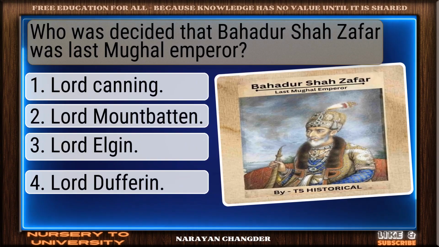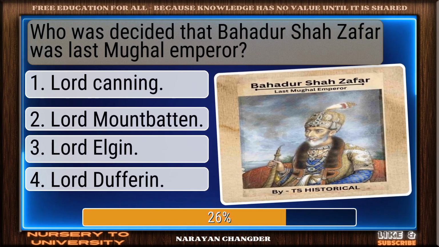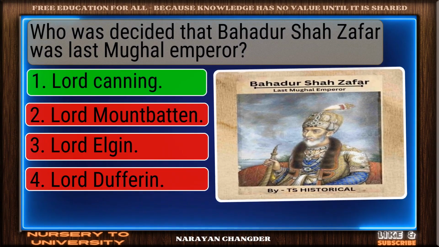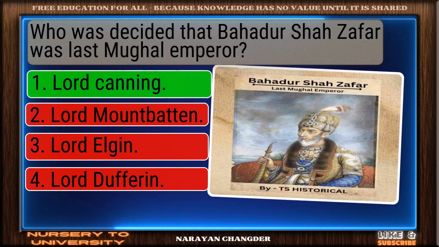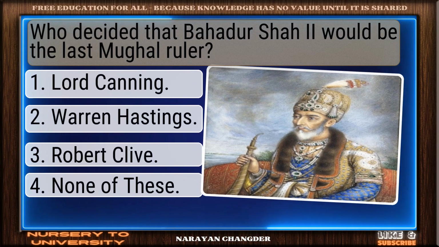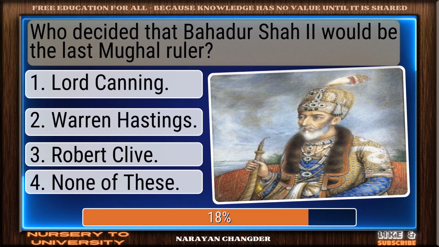Question number 66. Who decided that Bahadur Zafar was the last Mughal emperor? You're right. Lord Canning is the correct answer. Question number 67. Who decided that Bahadur Shah would be the last Mughal ruler?